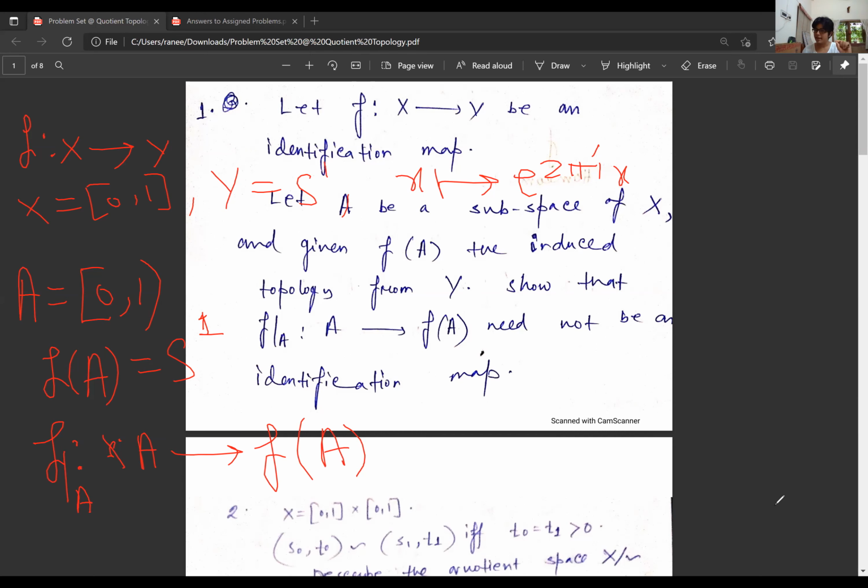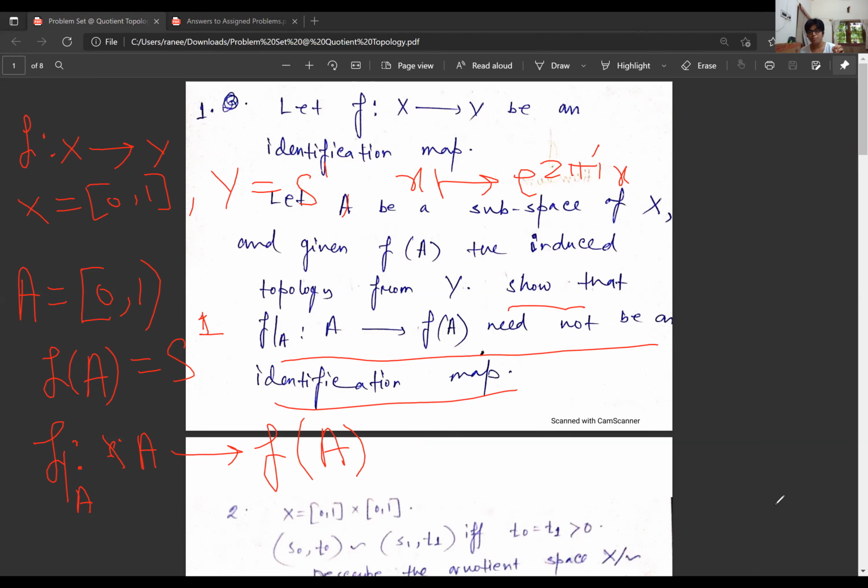So here, this is A. A has no identification. So the map restricted on A is a bijection, and by the universal property, this will be a homeomorphism. I'm proving it by contradiction. Suppose there exists a set A whose restriction is an identification map. That's what I'm doing, since the question says to show that the restriction of f to A need not be an identification map, need not be a quotient map.